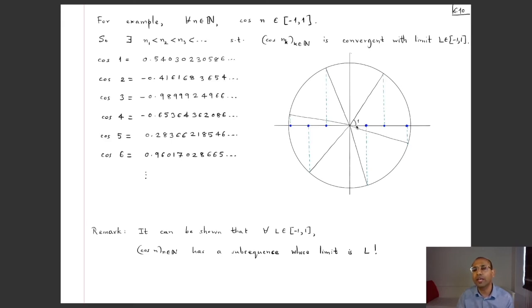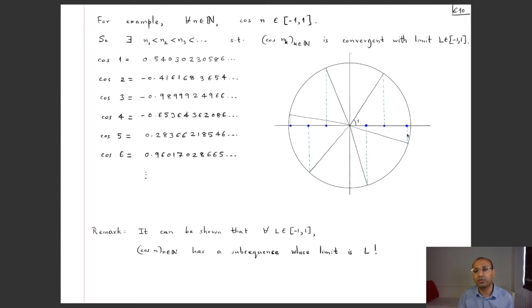Then what's cos 2 radian? Well, you double this angle, you will be on this point in the unit circle, its projection on the real axis, that's what cos 2 is. So it should be negative, and indeed if you use your calculator you will find this value. Then cos 3, you triple this angle, that will be somewhere over here, and that will be negative and somewhere close to -1, and indeed it's something like this. Cos 4 similarly, is negative, and somewhere over here it's actually minus 0.65 and so on. Cos 5 is positive now and it's 0.28.